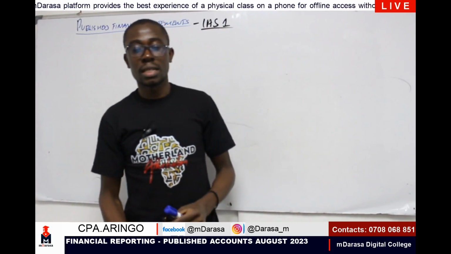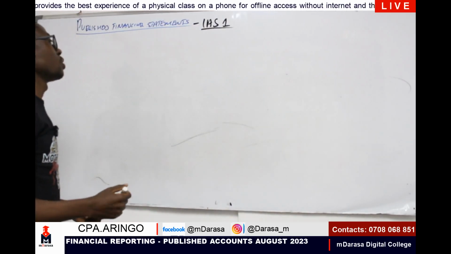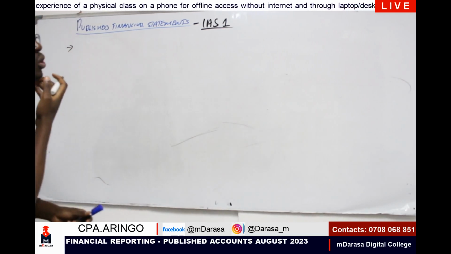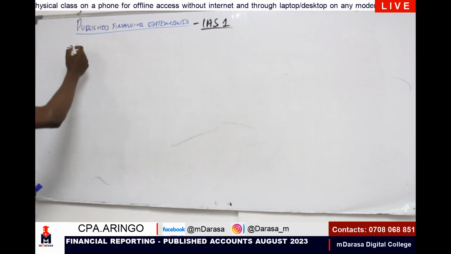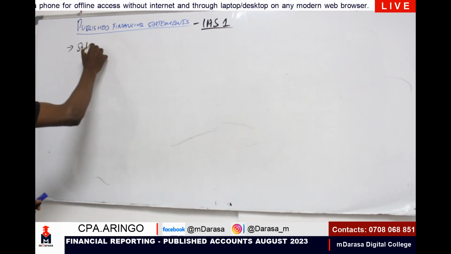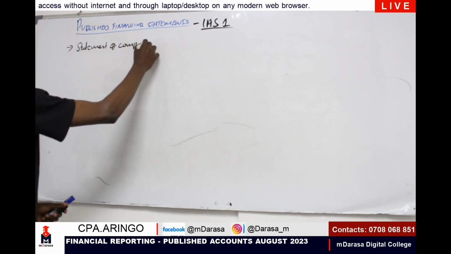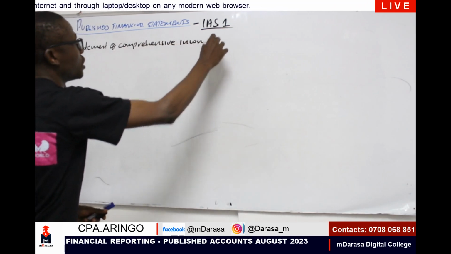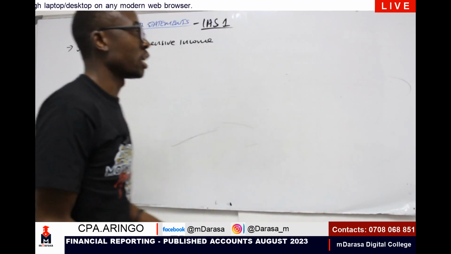Anytime you talk of published, it's all about presentation of our financial statements. And ideally, number 1, you should be able to present your statement of comprehensive income, which I know majority of you know as the income statement, right?